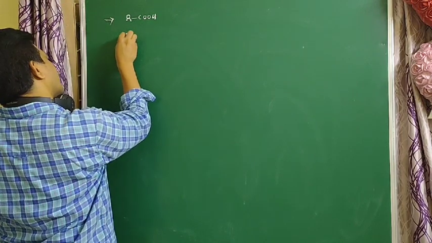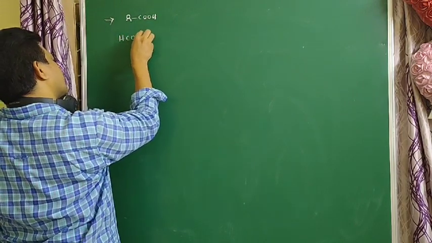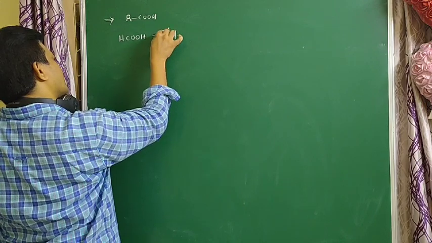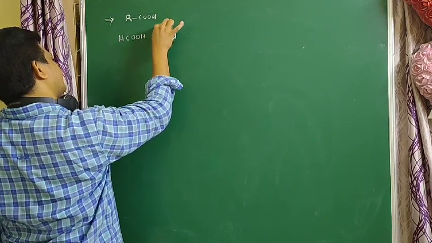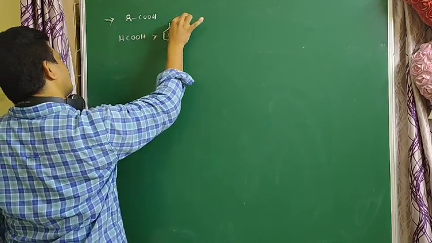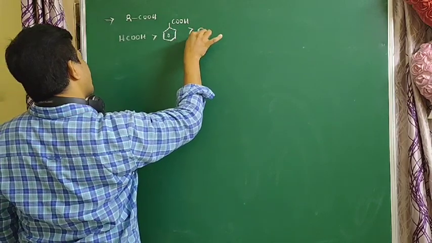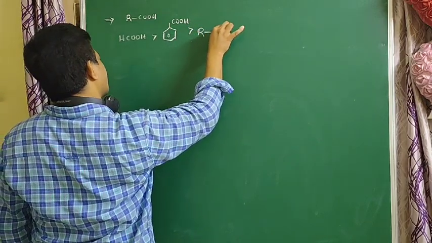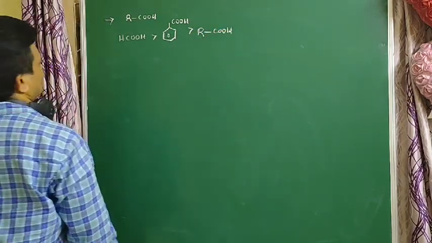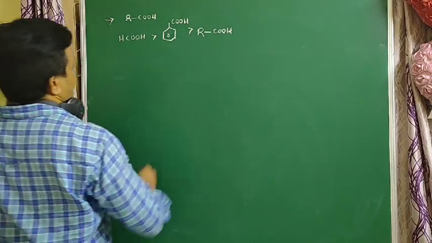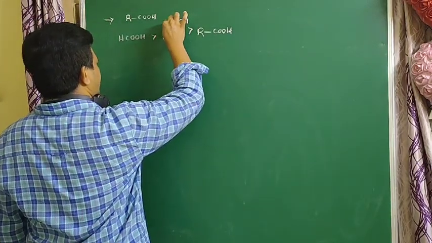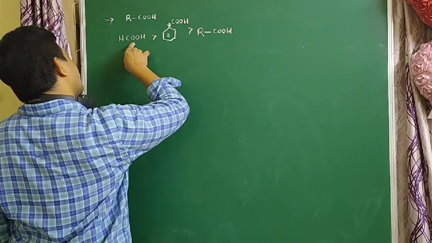Here formic acid is more acidic than benzoic acid, and these are more acidic than the remaining carboxylic acids. Some negative character is there, but this is the more acidic one. Why?